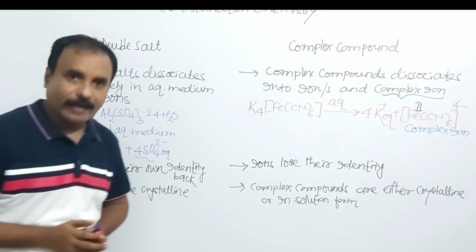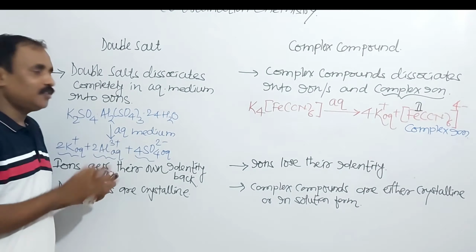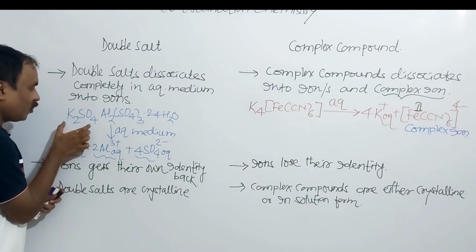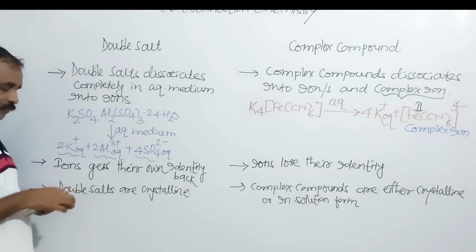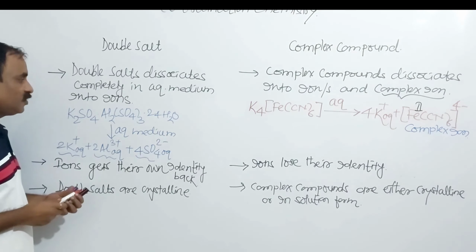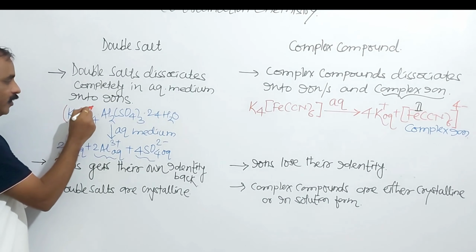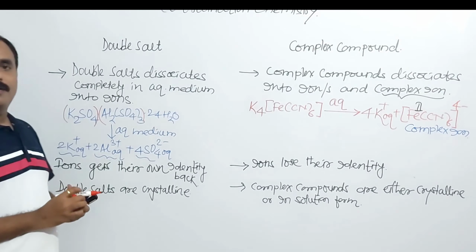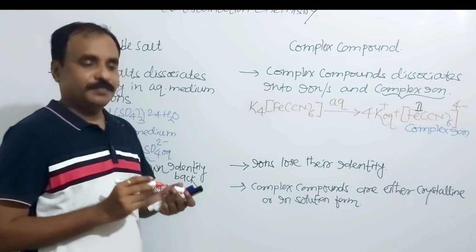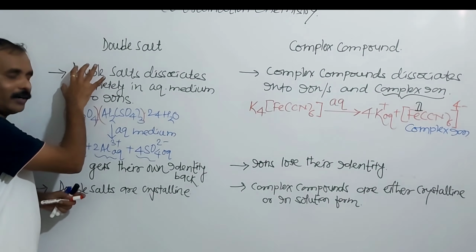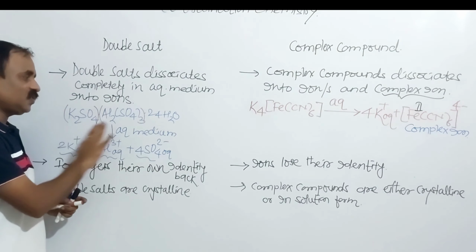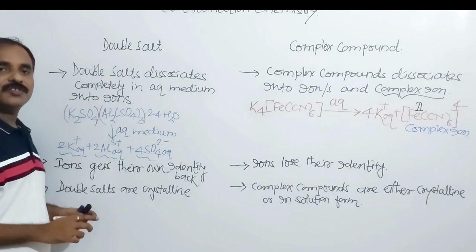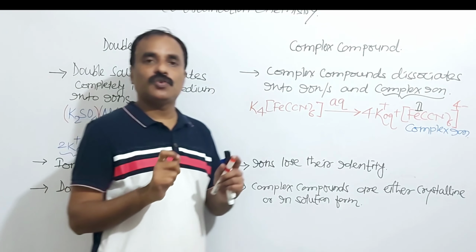I will repeat again. Double salt. Why is this compound said to be a double salt? Because here two different salts are there. Potassium sulfate is one salt and aluminum sulfate is the other salt. Here it is potassium sulfate, here it is aluminum sulfate. So this is the double salt. When the double salt is added in aqueous medium, there is separation of ions: K plus, Al 3 plus, SO4 2 minus. And we can say it is an aqueous solution of alum.